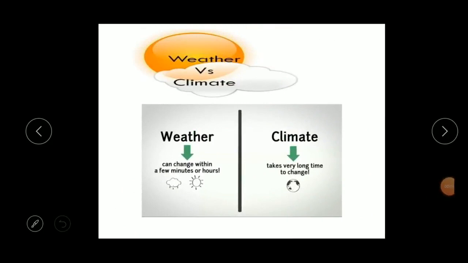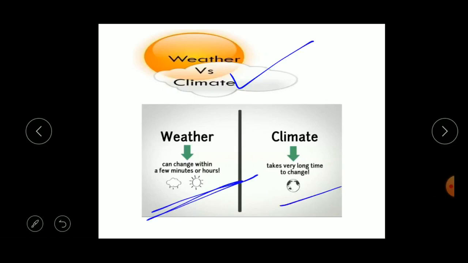Now let us see what is the difference between weather and climate. Weather versus climate. Weather can change within a few minutes or an hour. As I told you, weather is not a constant, right? The weather of a place can change. It can alter from hour to hour, day after day and week after week. So this is called the weather.